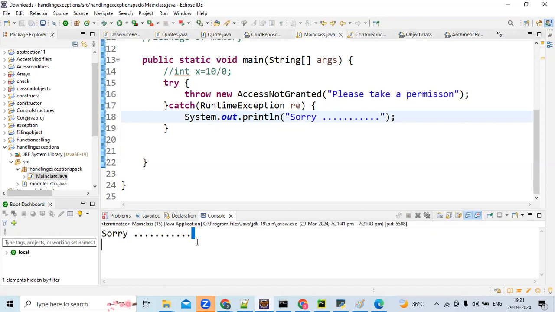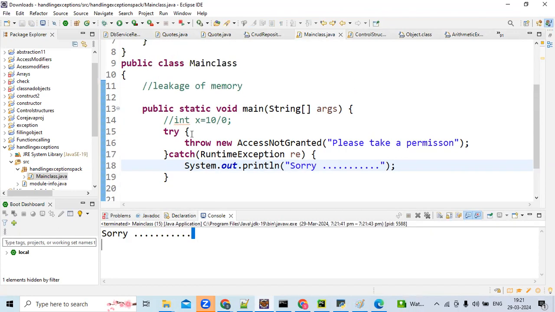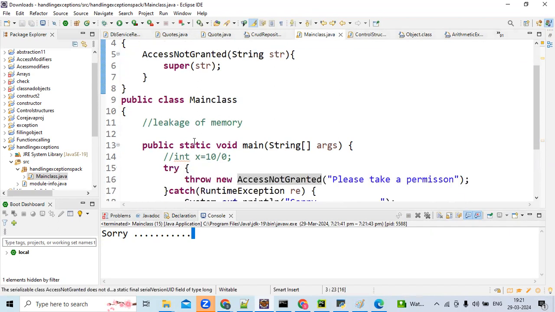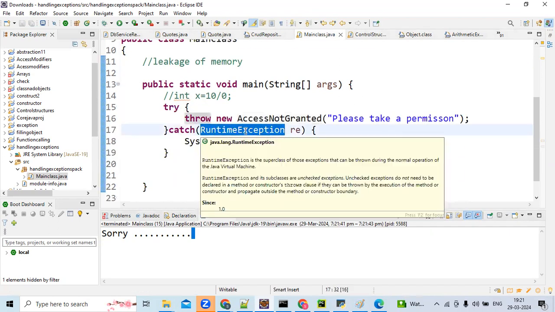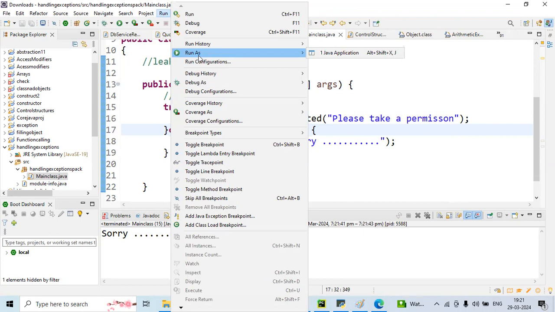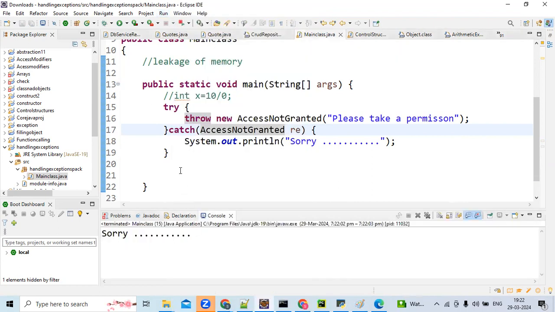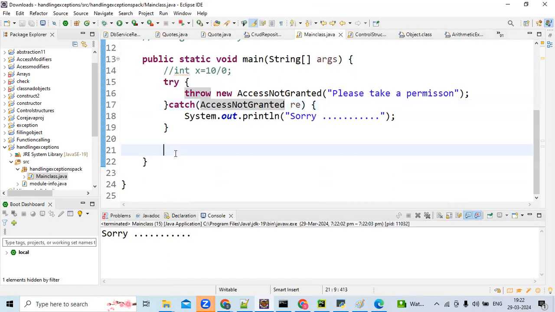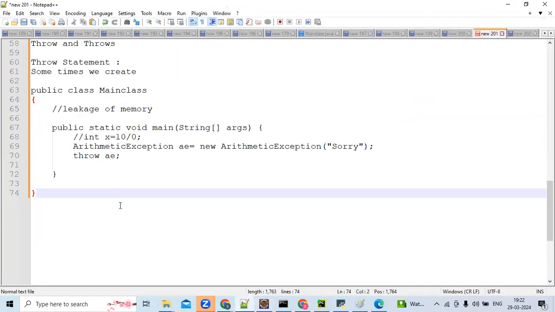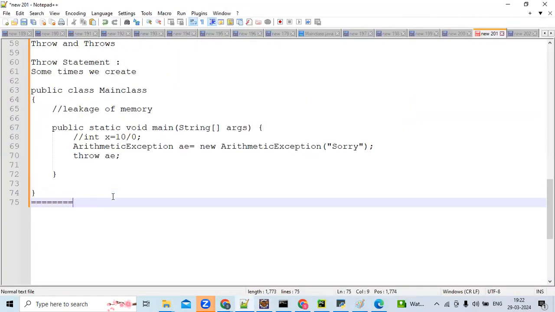Okay Suman, instead of RuntimeException, you can place this also. This is the best practice. These things will come through a lot of practice. I know this is somewhat complex for a beginner, so you should practice a lot. It should come through practice only.